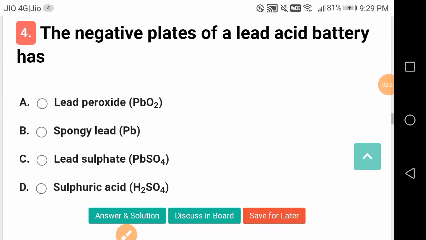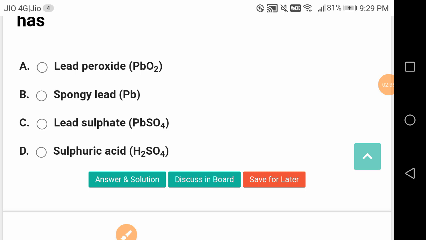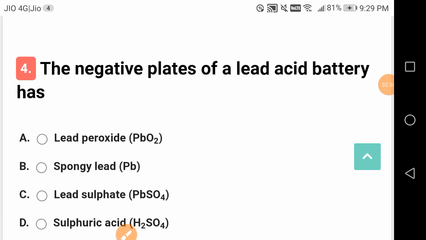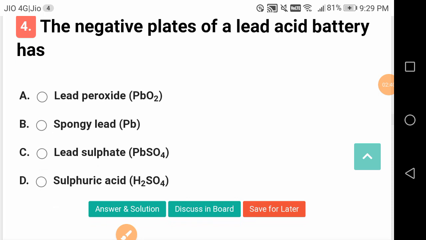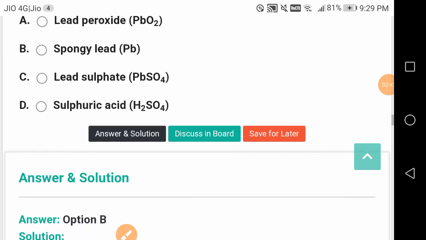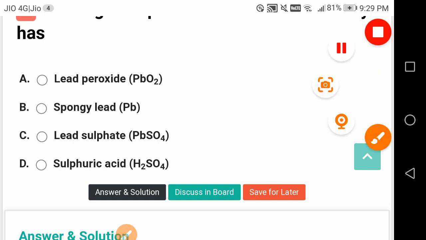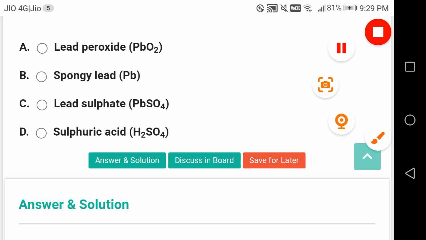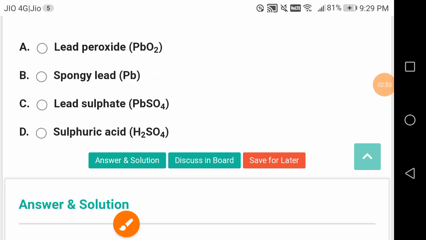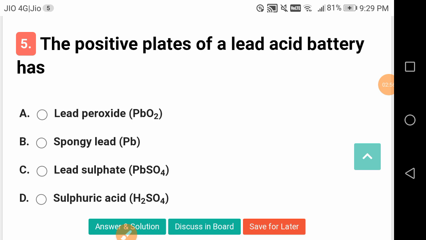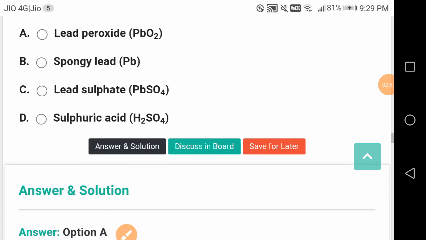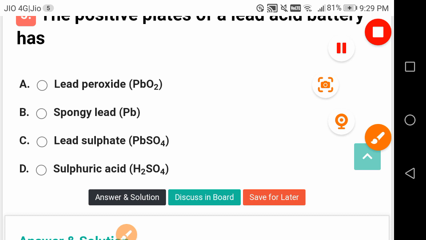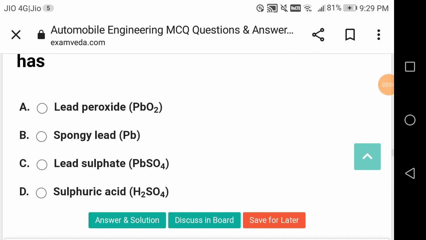The negative plates of lead acid batteries. Questions definitely appear from the batteries. The normal used batteries are lead acid batteries for our automobiles. So in this, the negative plates of lead acid battery have what? They have spongy lead, Pb. Alright. The positive plates of a lead acid battery must be PbO2, lead oxide.